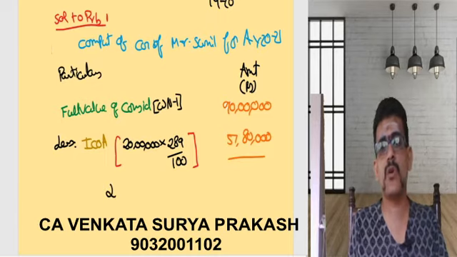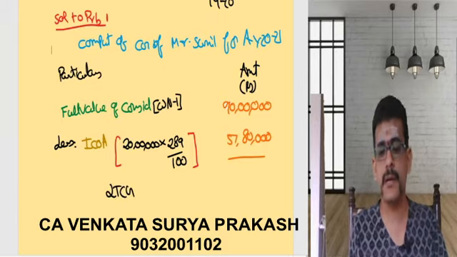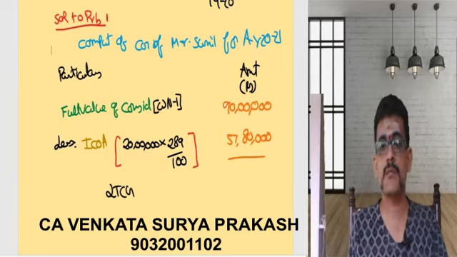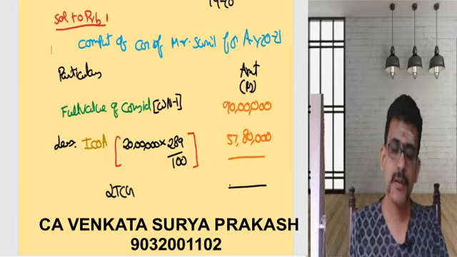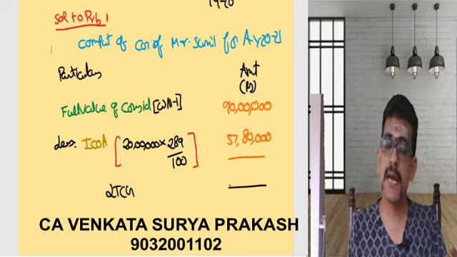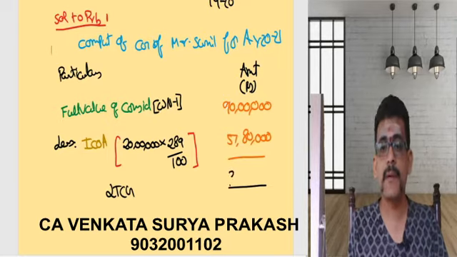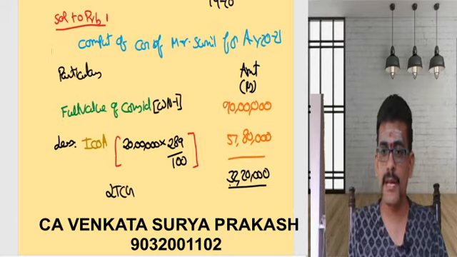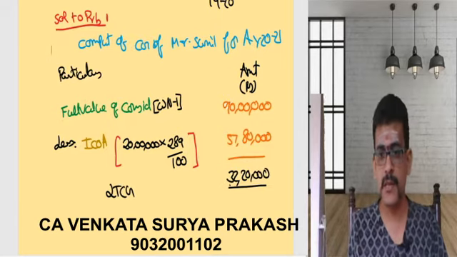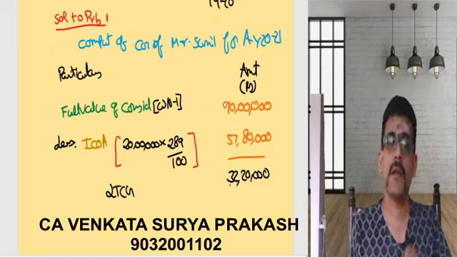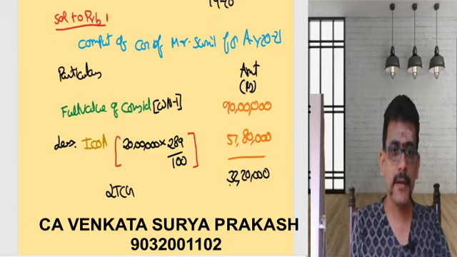This difference is called as our long-term capital gain. Compute that. 90 lakhs minus 57 lakhs 80,000. If I do, I'll be getting something called as 32 lakhs 20,000. 32 lakhs 20,000 will be the answer. Now I need to provide what?